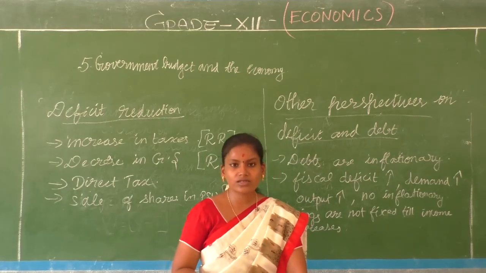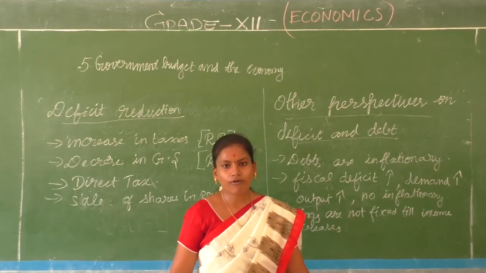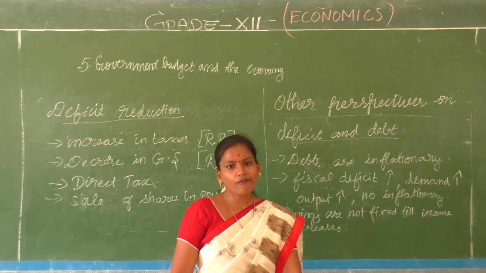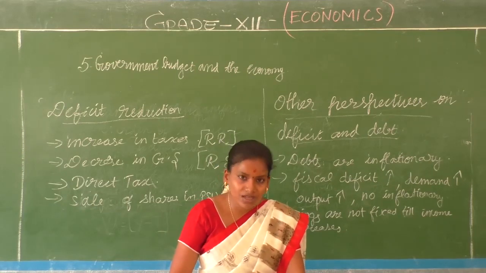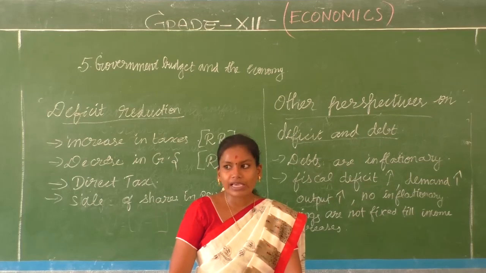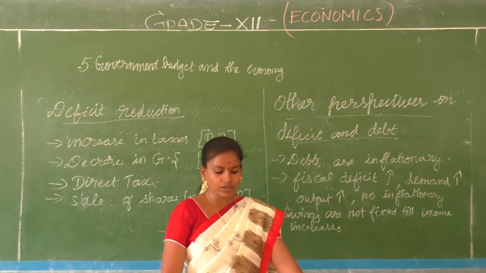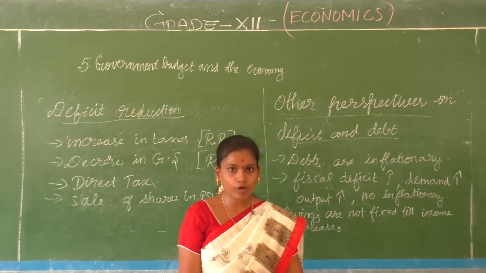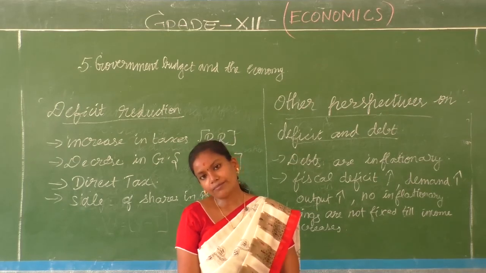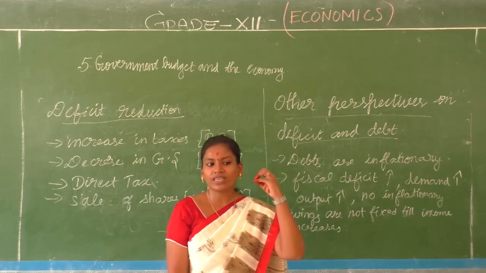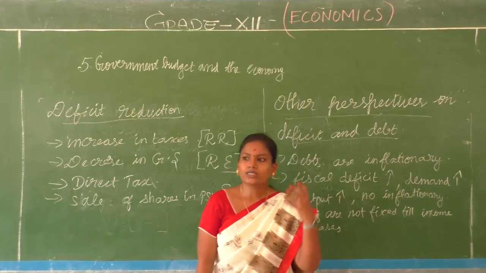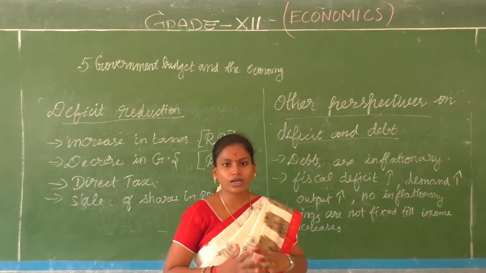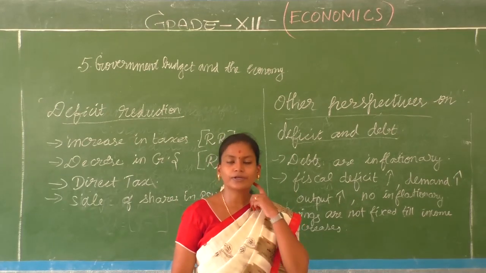So deficit reduction is what is in the hands of all of us. Okay, so utilizing the resources of what we have properly will really help the future generations. We don't want them to face the burden of the government debt in the future. So it is very important as economists, as you, it is very important to understand the implications of each and every expenditure that you do and the receipts that you get. Okay? So it is essential for you to understand the various terms that we have discussed in this particular chapter.